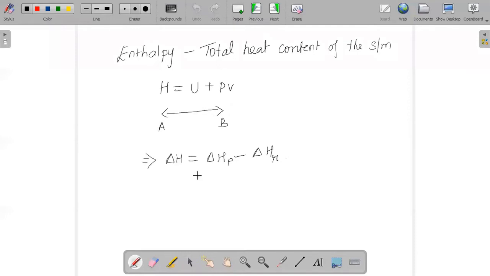So H is equal to U plus PV, or we can say delta H is equal to the enthalpy of the product minus the enthalpy of the reactant, which gives us the change in enthalpy.